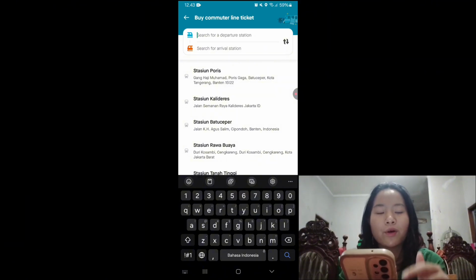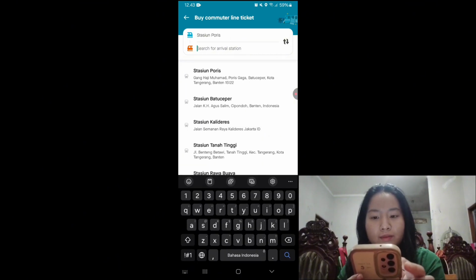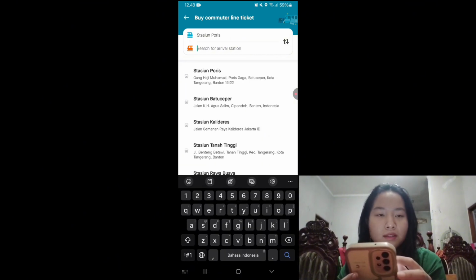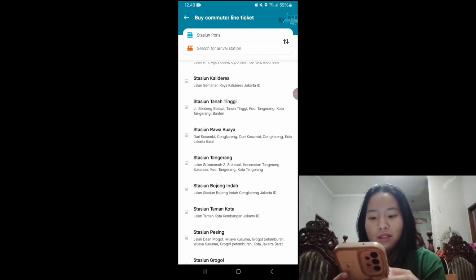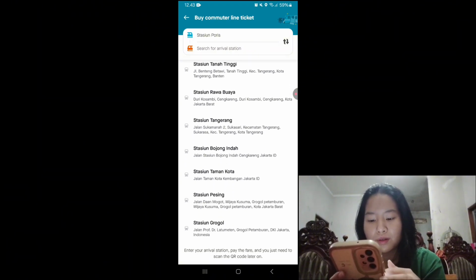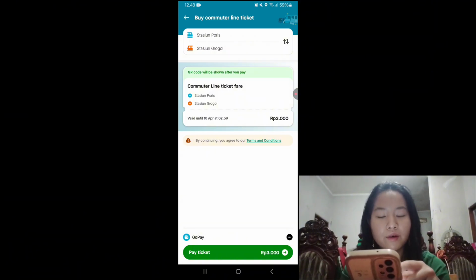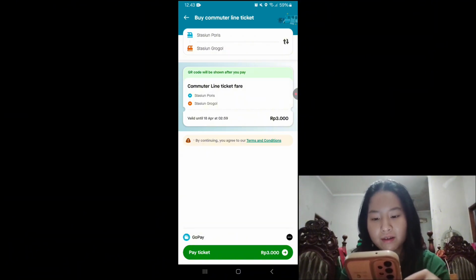Next, search your departure station. Mine is Paris station. Search for your arrival station. I will use Google for mine. Make sure your departure station and your arrival station are correct.